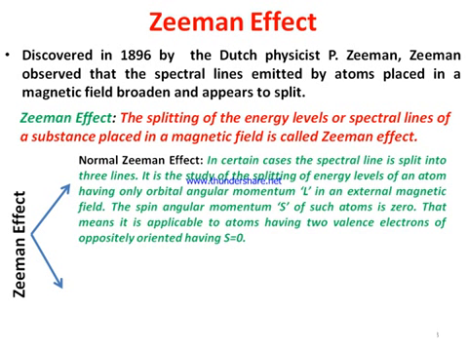This effect has been divided into two effects. One is the normal Zeeman effect, another one is the anomalous Zeeman effect. In this lecture I am only discussing the normal Zeeman effect. In the normal Zeeman effect, in certain atoms, the spectral lines are split into three lines.